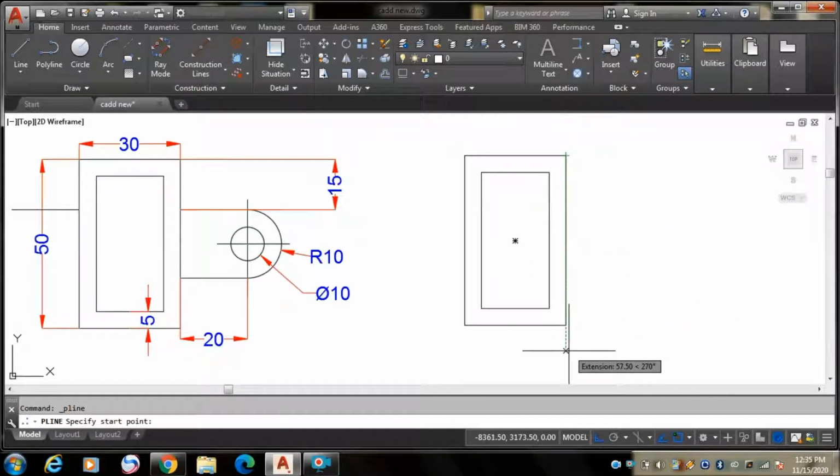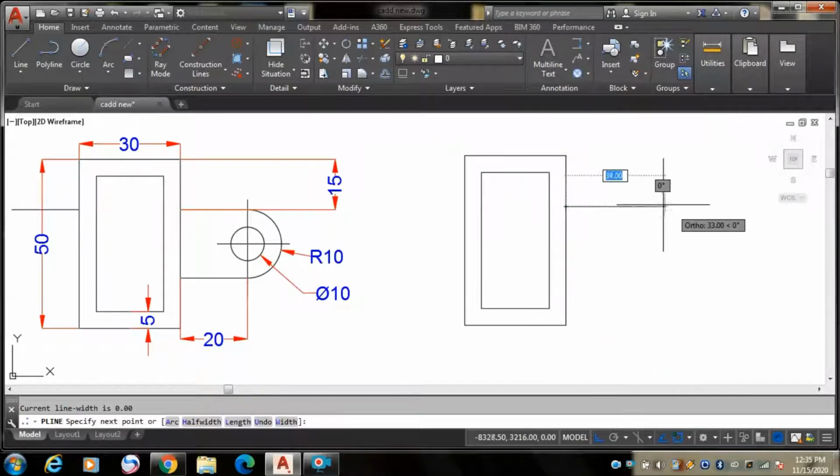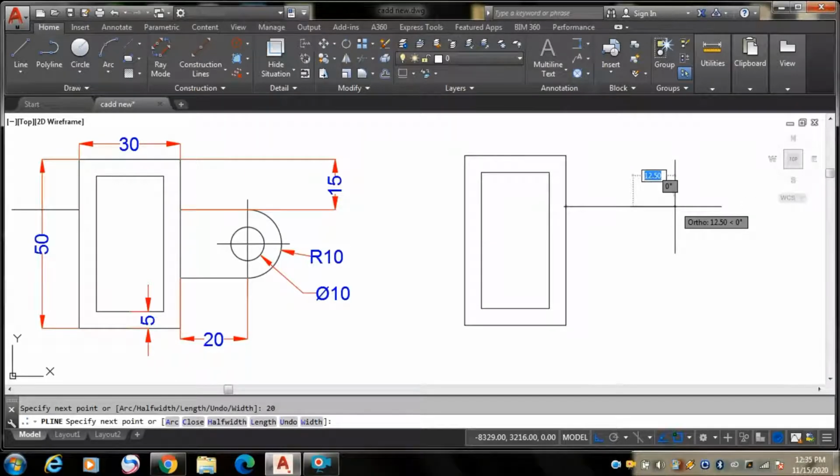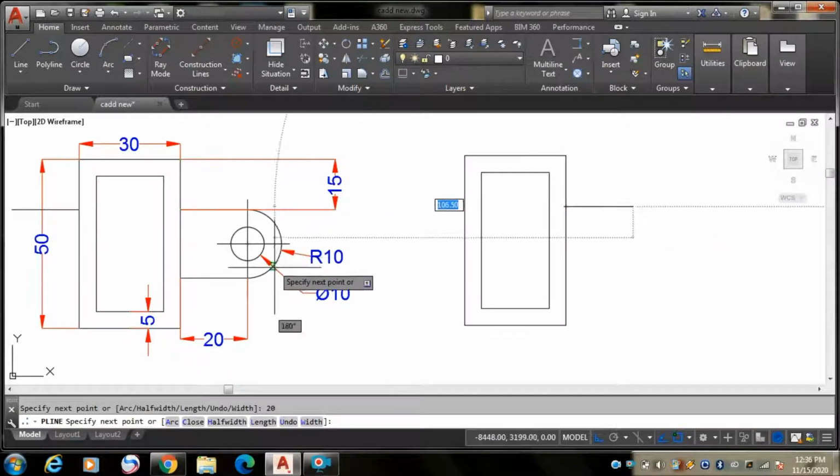Now you have to make the distance 15. See here how it is coming. It is coming directly from here, it is not coming from here. So you have to take a distance of 15 mm. From this distance of 15 mm, again take a 20 mm distance here. Now, as you can see in this figure, we have to take an arc.